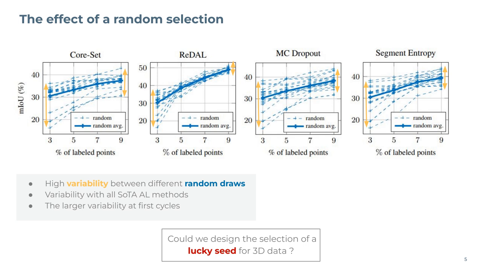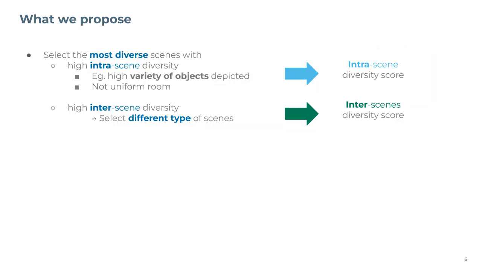In order to overcome these problems, we propose a method to select the lucky seed for 3D point cloud data. While selecting the data, our method aims to maximize the intra and interscene diversities. Intrascene diversity helps to select the data which contains high variety of information such as objects. On the other hand, interscene diversity enables to select different types of scenes.